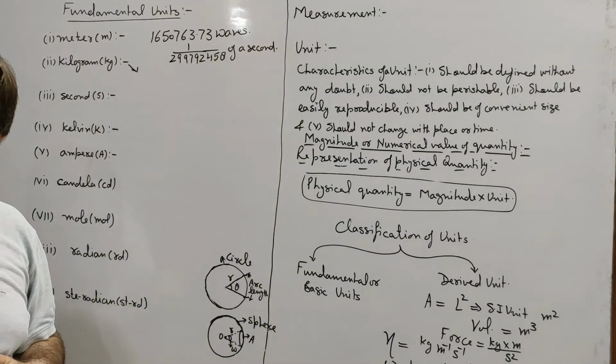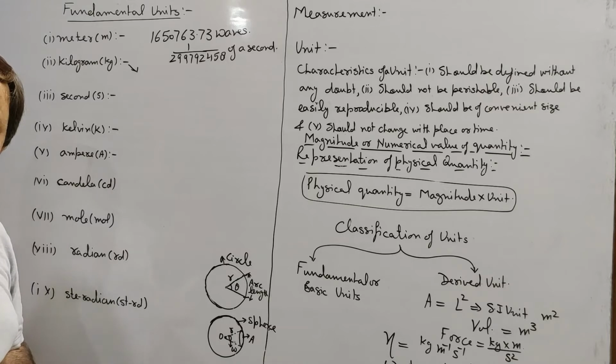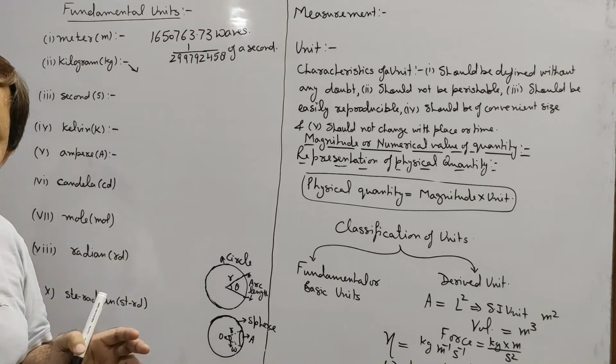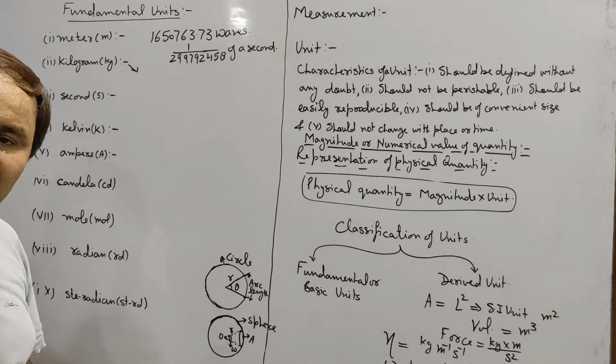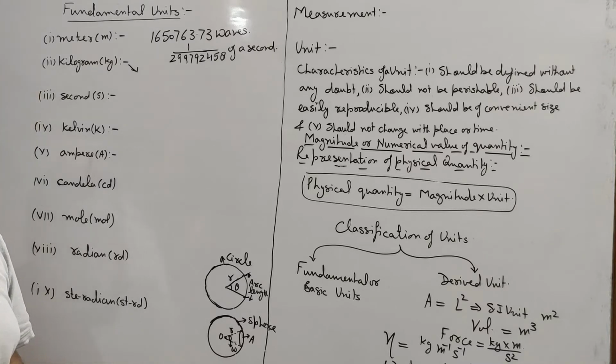Now next is kilogram, and definition of kilogram was given in terms of mass of a cylinder made up of platinum iridium alloy and placed in International Bureau of Weights and Measures. There is an International Bureau of Weights and Measures in Sevres near Paris, and in that bureau there is kept a cylinder made up of platinum iridium alloy with its height equal to its diameter, and mass of that cylinder is considered to be 1 kilogram.